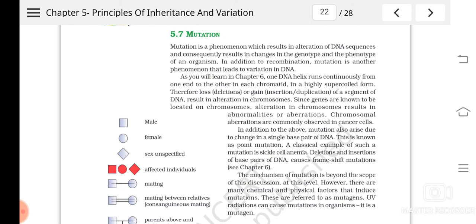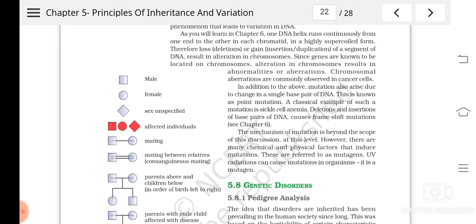You would have heard X-rays, UV radiations, etc. can cause mutations, isn't it? So these are examples of physical radiations that cause mutation. Understood? Then there are chemicals also which can cause mutations.